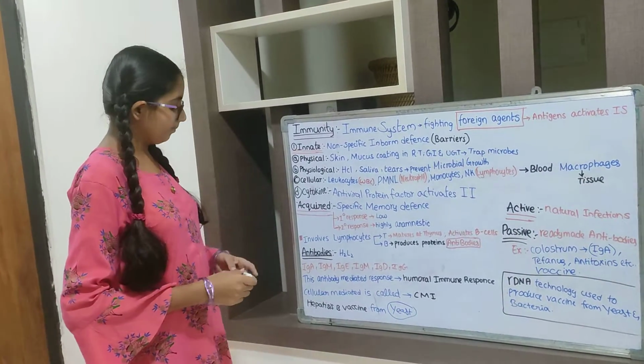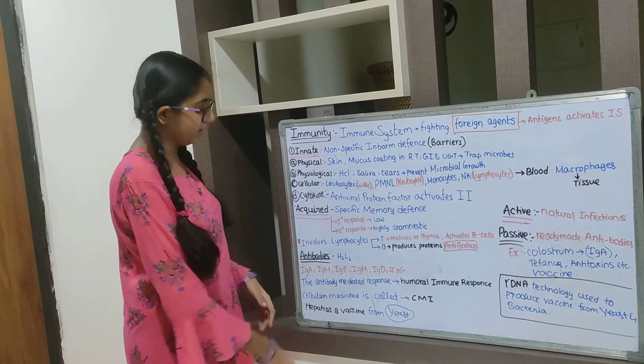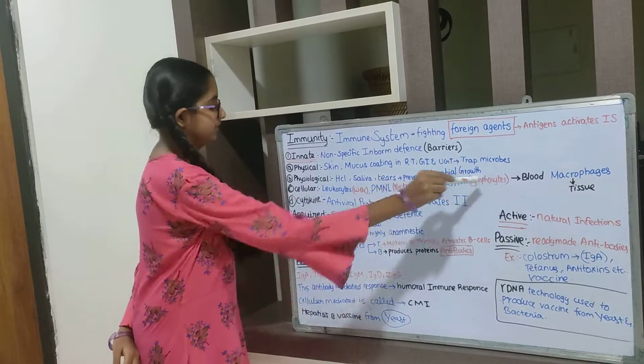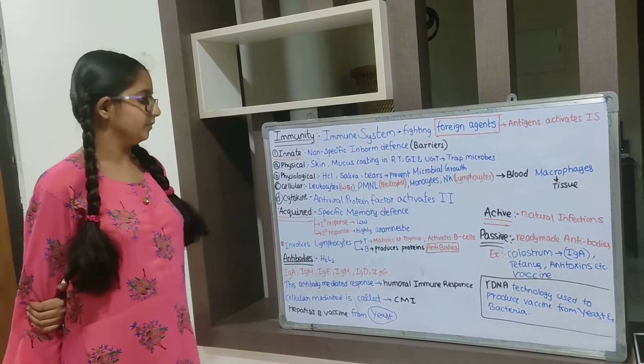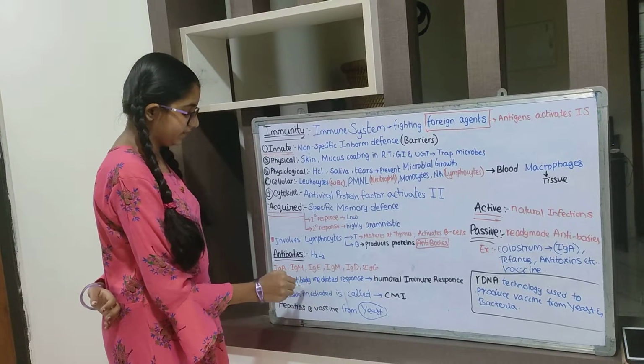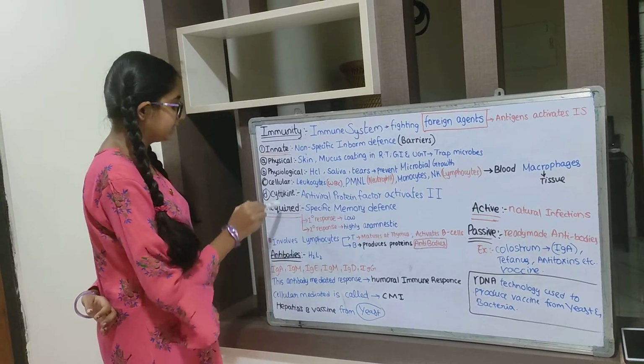So it is mainly important to check. Cellular mediated immunity is not mediated by antibodies. It is mediated by the cellular barrier mechanisms.